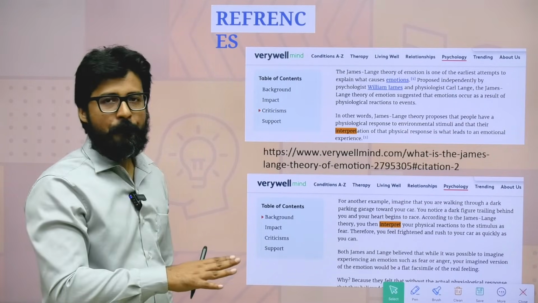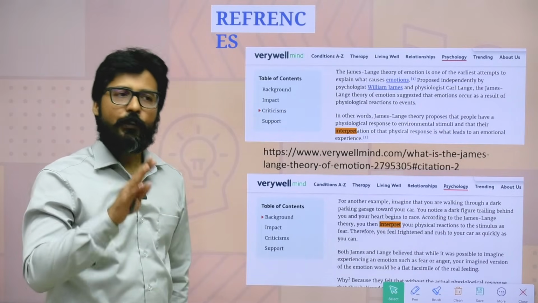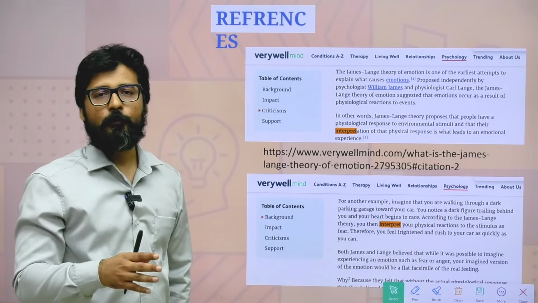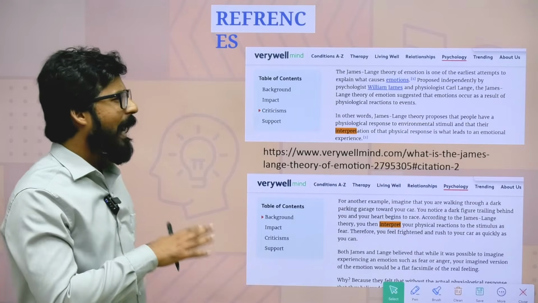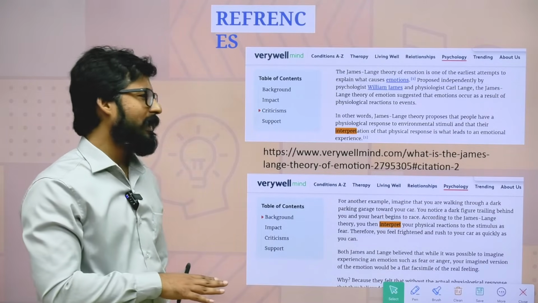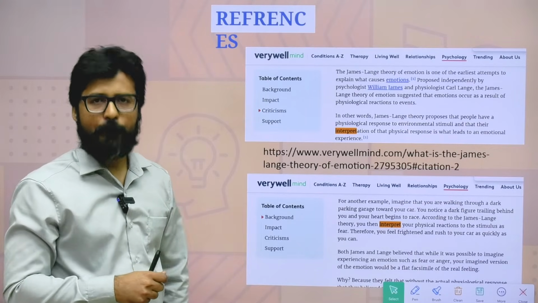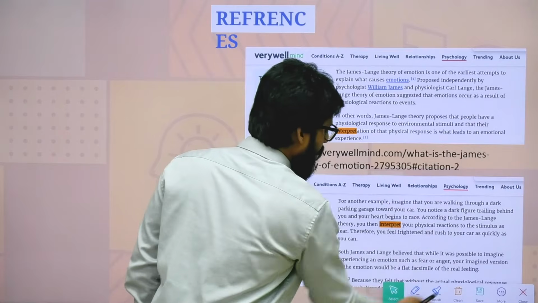So I think C is the right answer, but if you are convinced and you think no, you are right, then I suggest you move with your answer and you can challenge, right? But I am very confident that they are not going to update or accept this challenge. So C is right in this question.